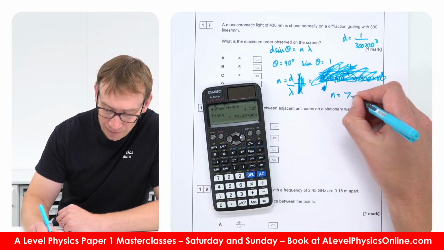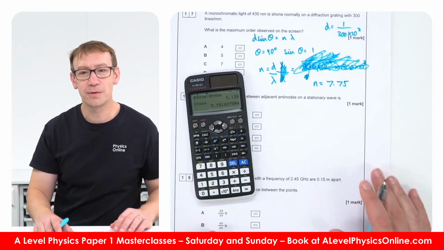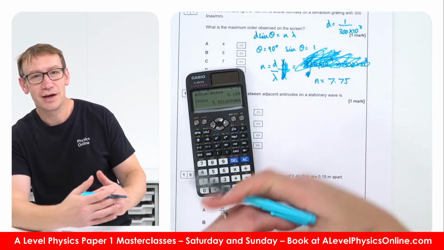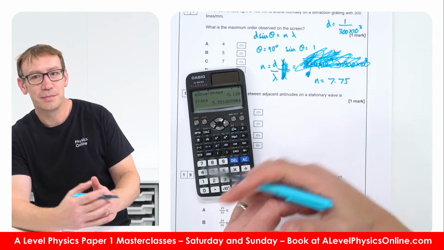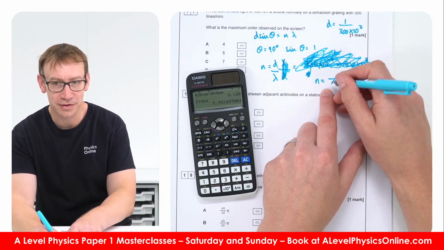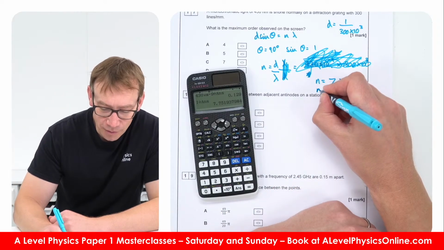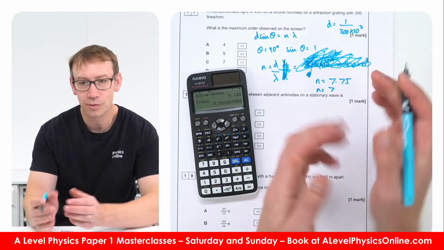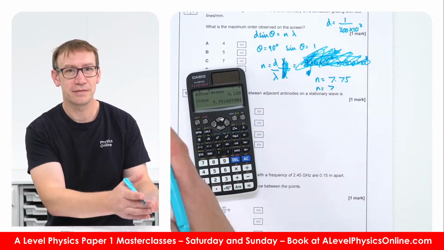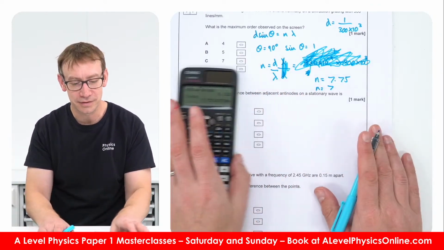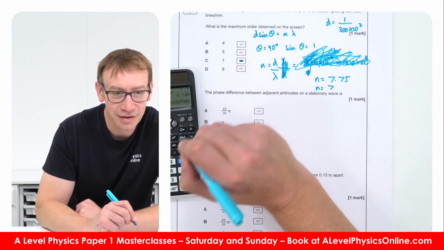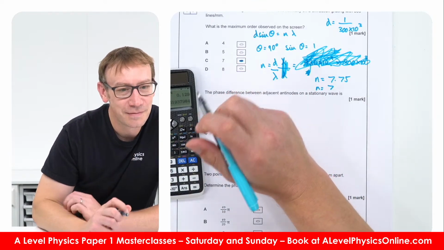which is n is equal to 7.75. Now, of course, n has to be an integer, and it can't be above 7. So even though this is closer to 8, we have to go to the integer, which is at the bottom end. And so there would be 7 orders seen on each side of that central maxima. So you'd have 7, one in the middle, then another 7. And so the maximum order observed on the screen is going to be C. Does that make sense? Okay.